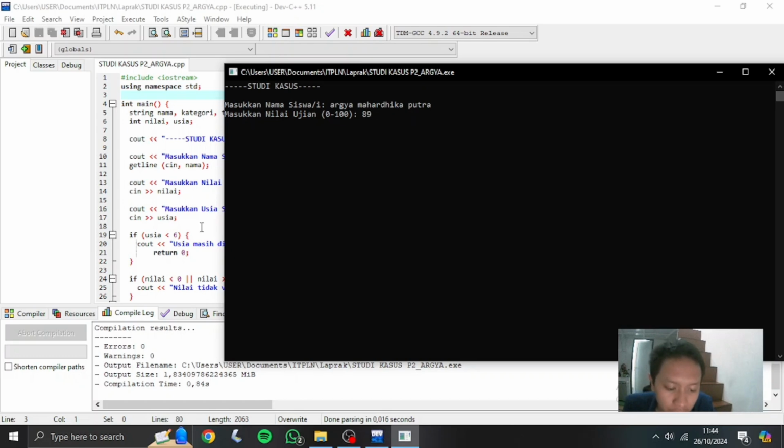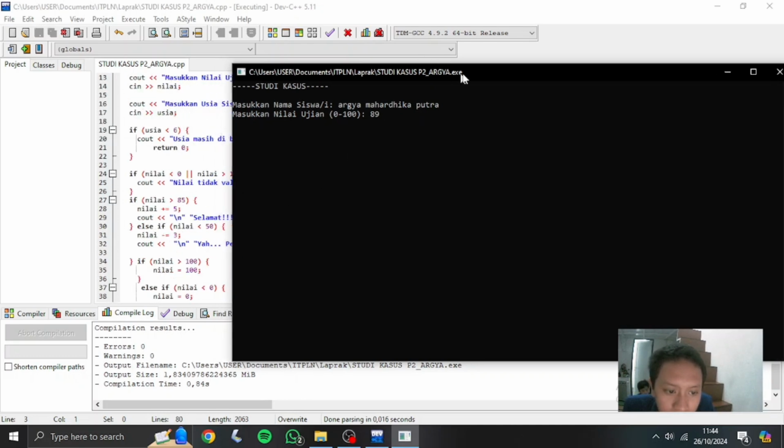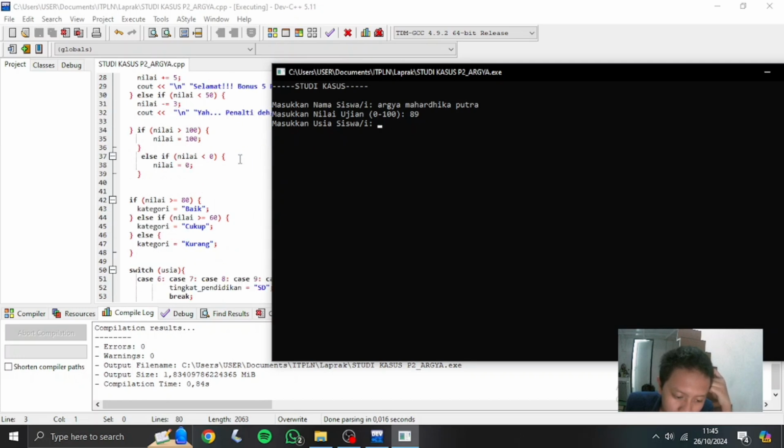So then the result will come from this condition: if nilai is greater than 85. So I will get the bonus of 5 points added, and also the user will be notified by the cout. And then for the last input, I will input my age, 19.